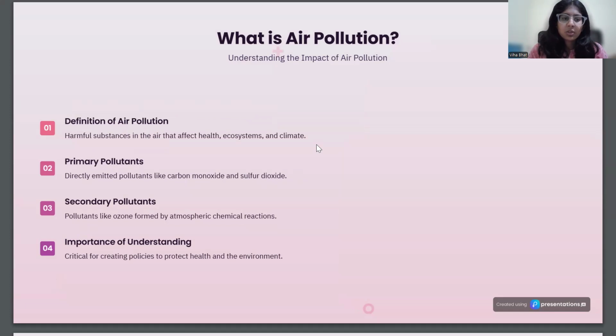What are the primary pollutants? They are directly emitted pollutants like carbon monoxide and sulfur dioxide. Secondary pollutants include pollutants like ozone, formed by atmospheric chemical reactions. Next, what is the importance of understanding air pollution? That's critical for creating policies to protect health and the environment.